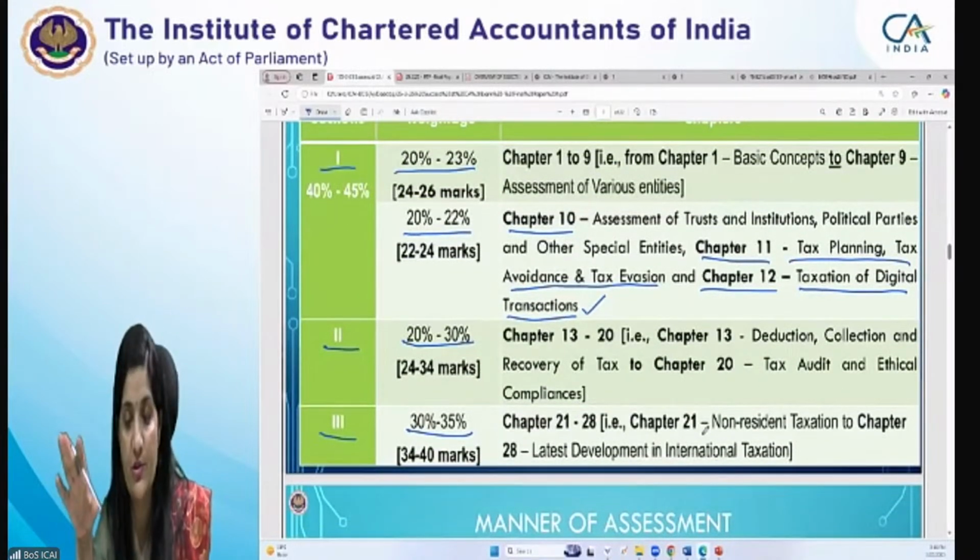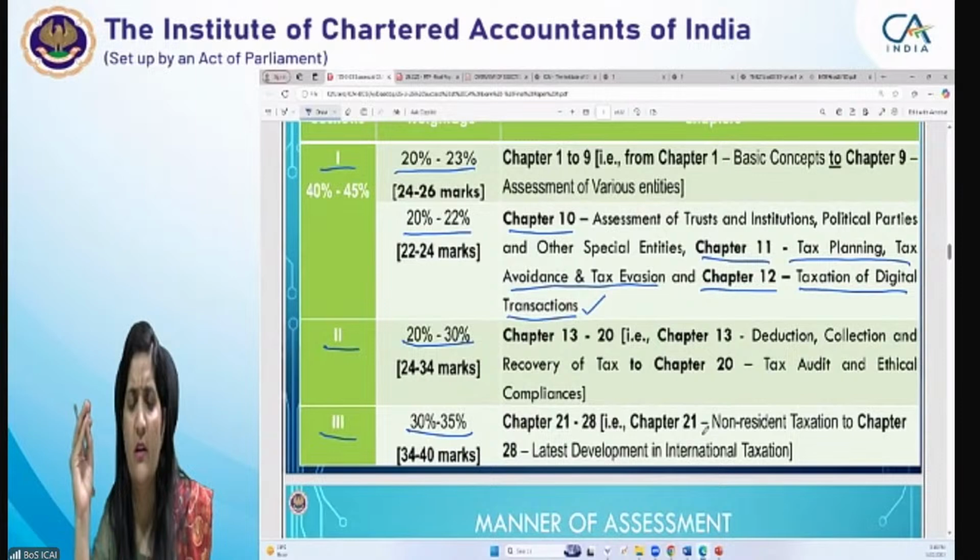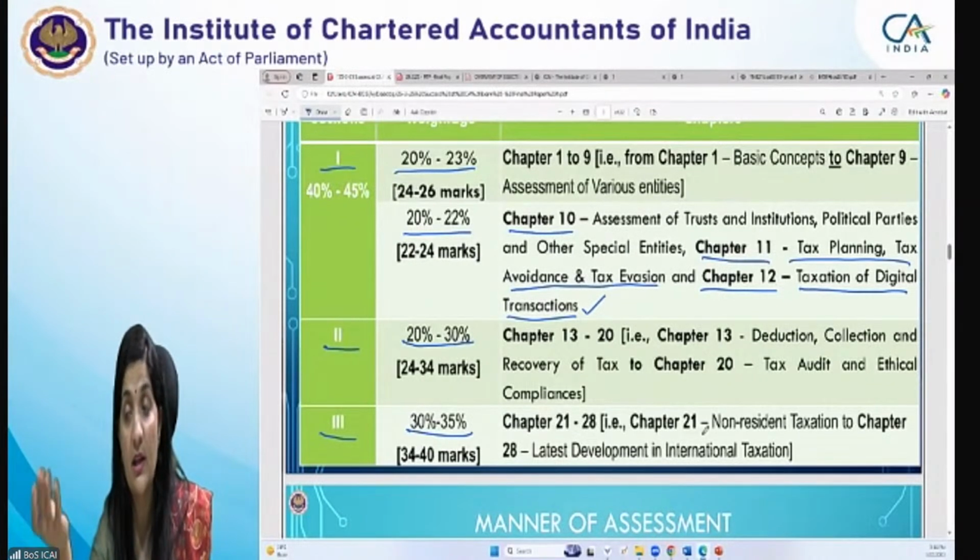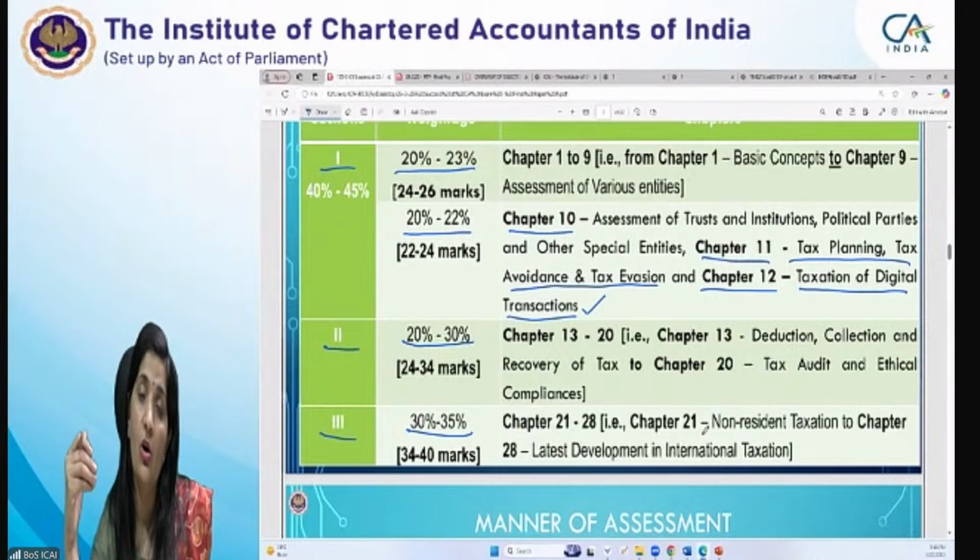Then we have discussed your double taxation relief provisions and your advanced ruling. Advanced ruling is a very, very small chapter and it's very easy to revise or prepare for. One or the other question may be asked: what are the applicable fees, whether an assessee making an application can withdraw that application, or which assessees can make the application for advanced ruling, the board for advanced ruling.